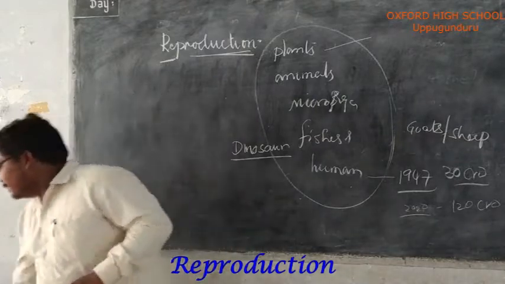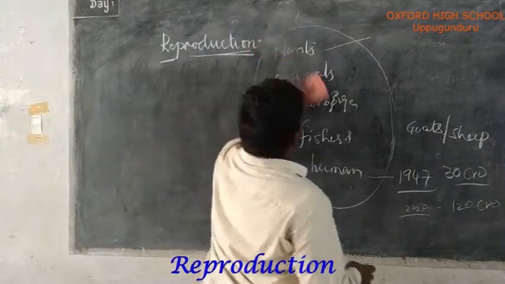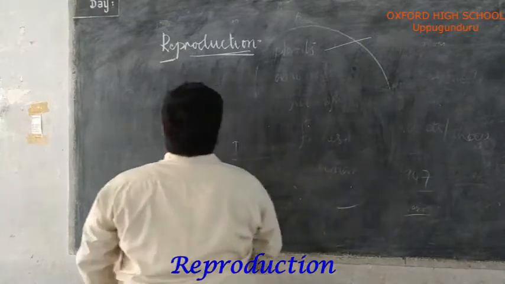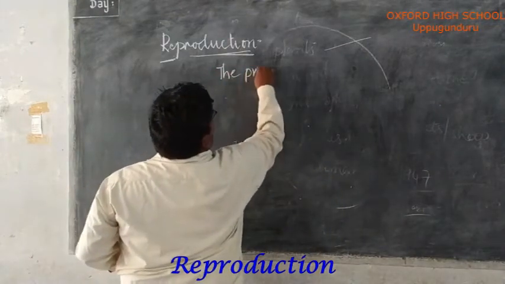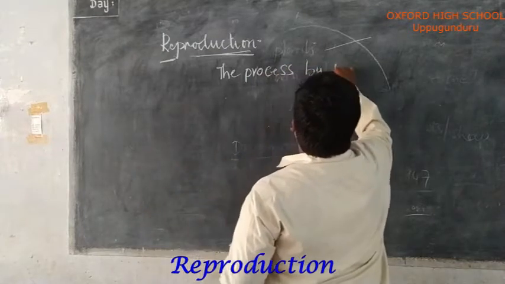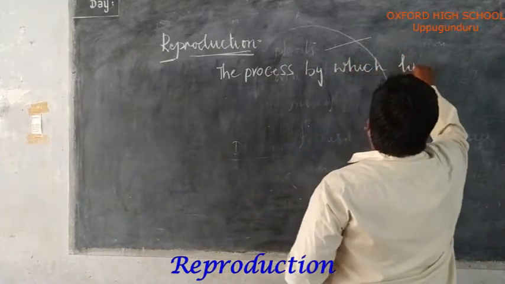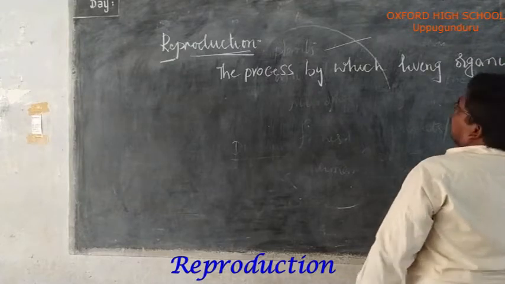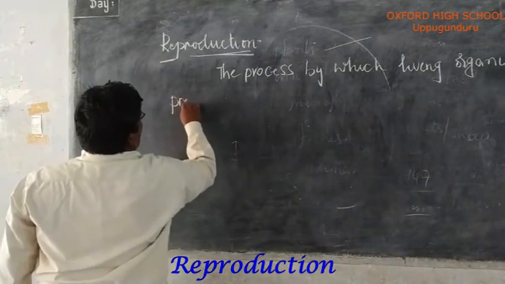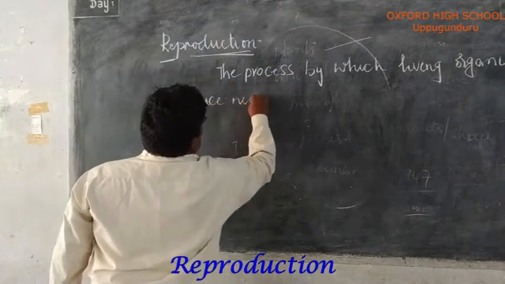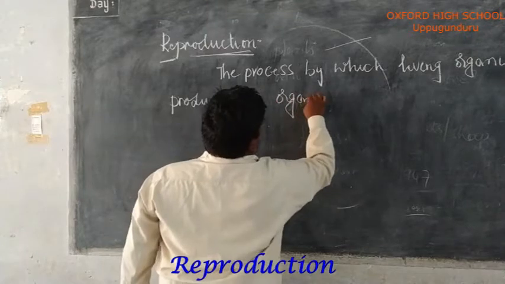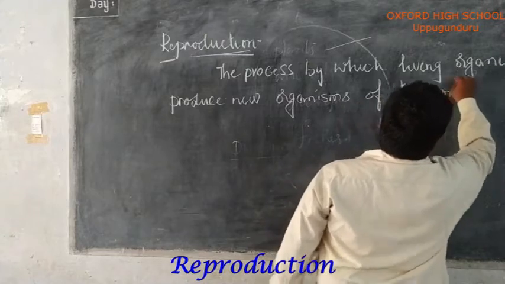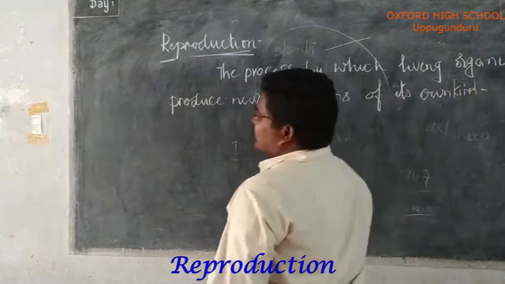I will write on the board. May I write? Reproduction means the process by which living organisms produce new organisms of its own kind is called reproduction.